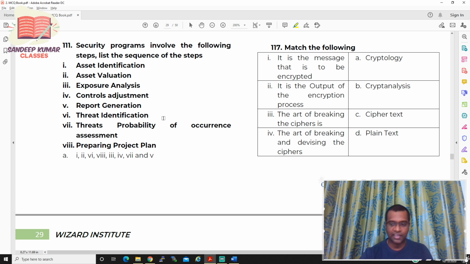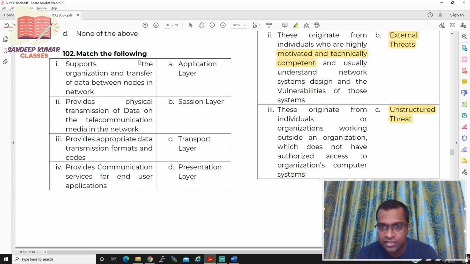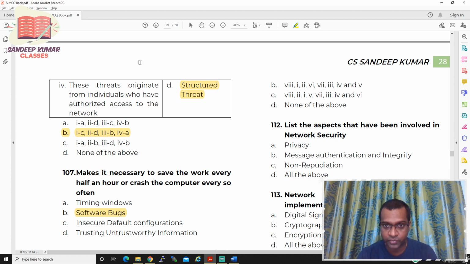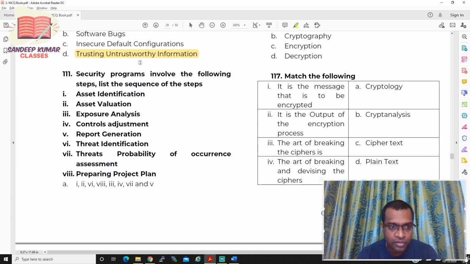It takes a little time, that is the reason I'm waiting. So let us see. What is the first option, sir? The first option says step number one is one, asset identification. No, this is not the right answer, so option A is eliminated. Now the second option says the eighth one is the first step. What is the eighth one? Preparing project plan. Yes, so you have the eighth one, preparing project plan.